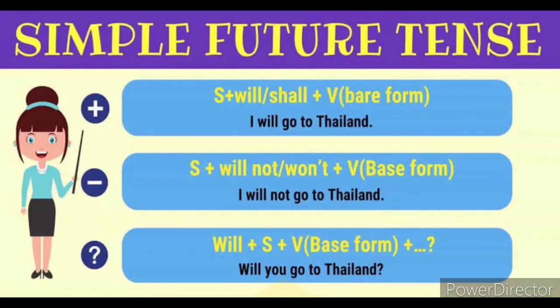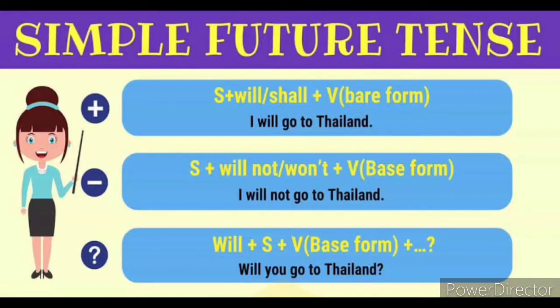So look at the negative sentence and the sentence pattern here. Subject plus will or shall not plus base form, that is verb 1. So this is the negative form and the sentence pattern. Next, let's see the interrogative sentence. So see the sentence pattern here. Will plus subject plus the base form of the verb with the question mark.